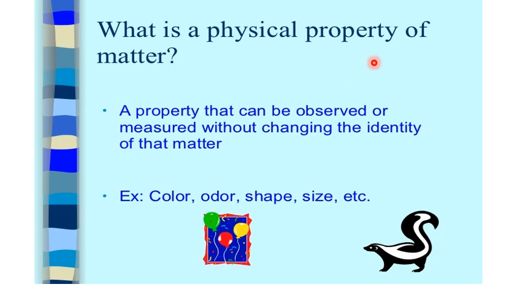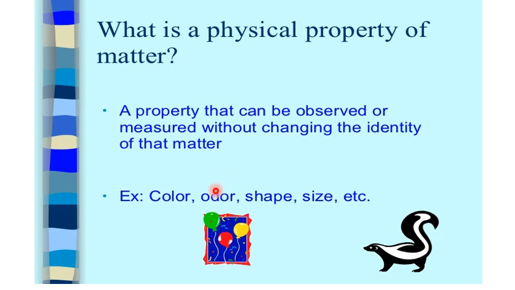What are the physical properties of matter? Physical properties of matter are the properties that can be observed or measured without changing the identity of the matter, without formation of new substance or new form of matter.